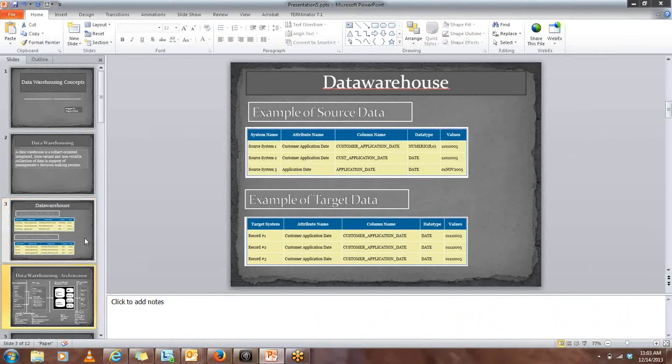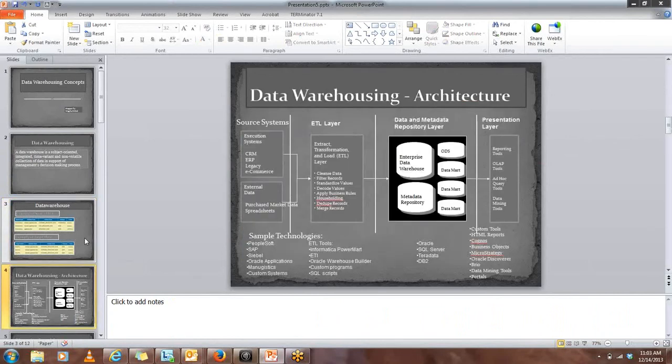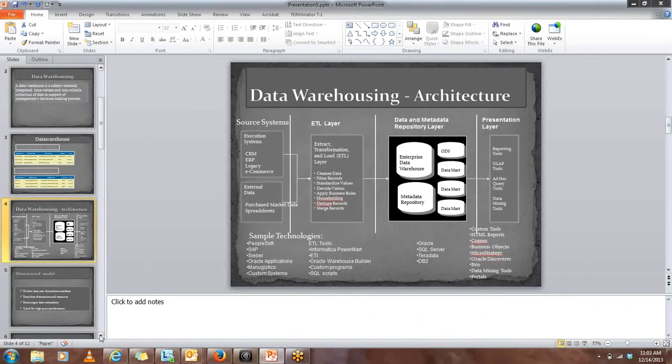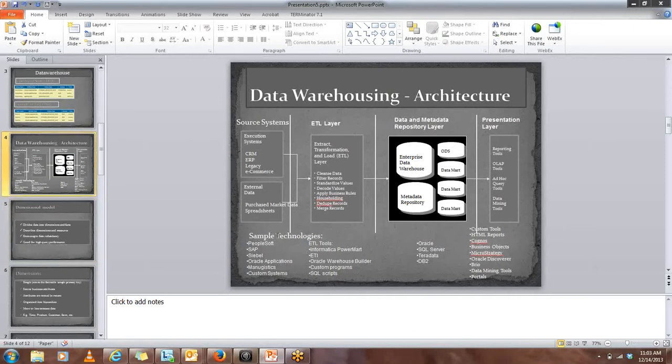Now let's move on to the architecture of the data warehouse. When we speak of the architecture of the data warehouse, it is a very simple architecture. We learn it step by step. As I already spoke to you about the source systems, the very first layer would be the source systems. So this is nothing but the databases. Sources, for example, here we have a CRM database.